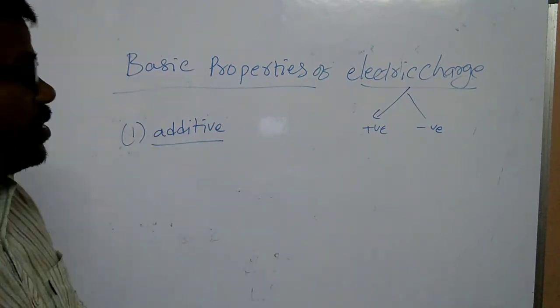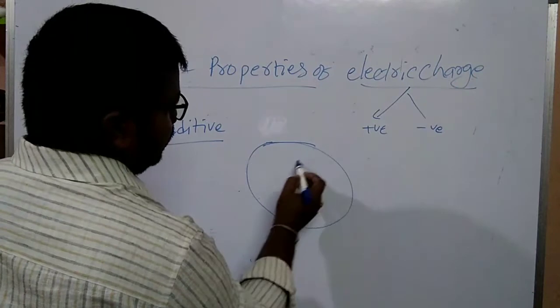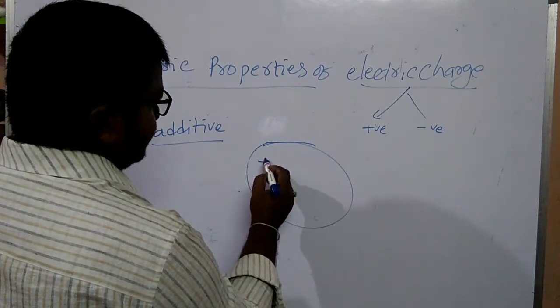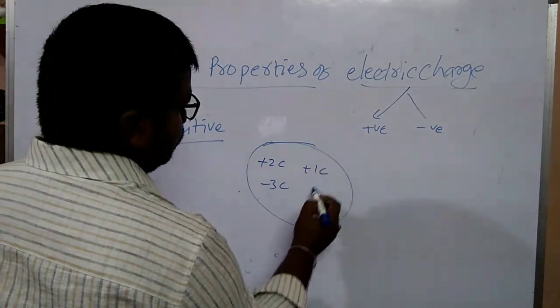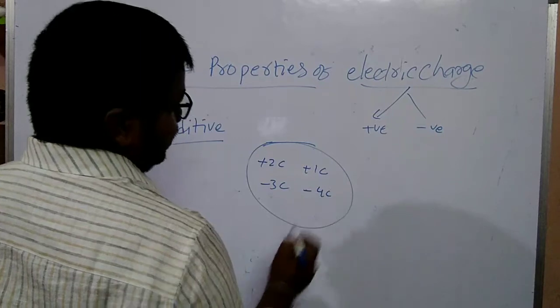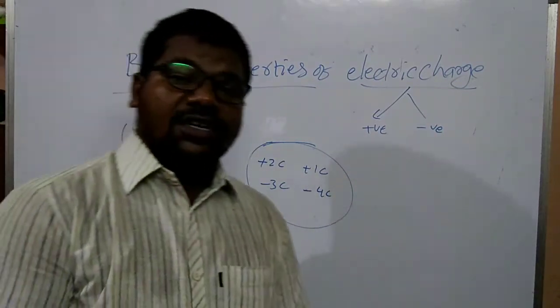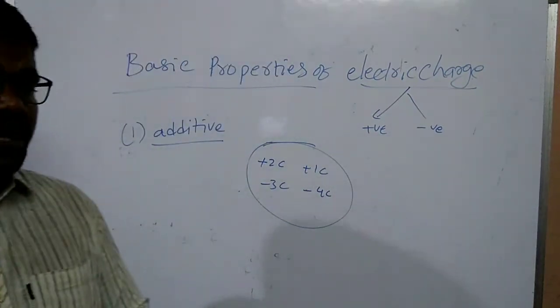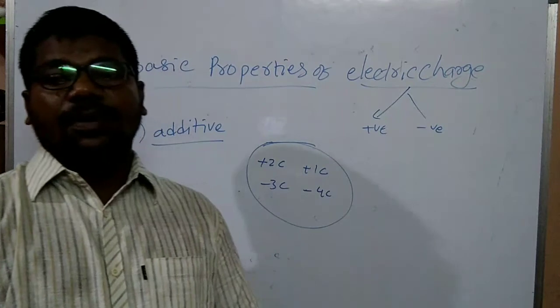Additive nature means, consider a body having different charges: plus 2 coulomb, minus 3 coulomb, plus 1 coulomb, minus 4 coulomb. Additive nature gives the algebraic sum of the total charge present in the body.